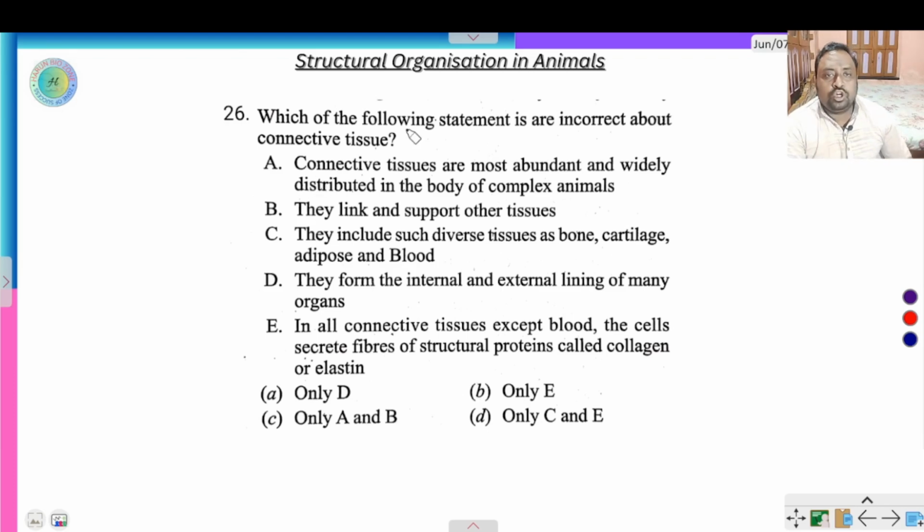Next question, which one of the following statements is incorrect about connective tissue? Connective tissues are most abundant and widely distributed in the body of complex animals, right?